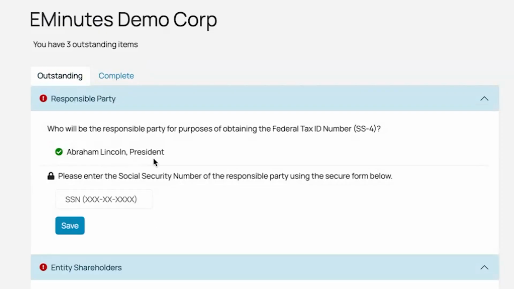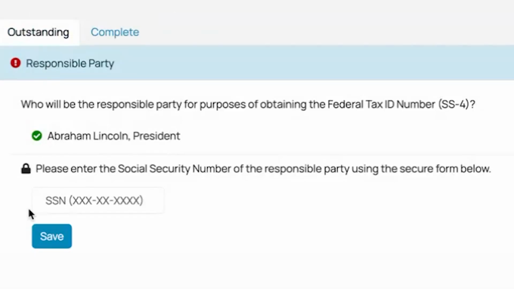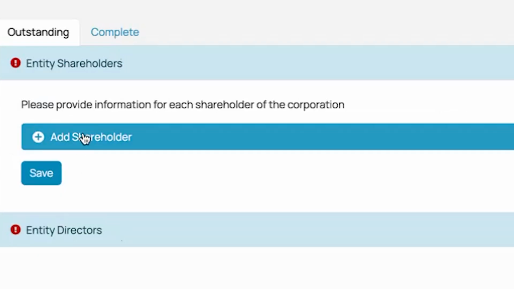So we have Abraham Lincoln as the president. He will be serving as a responsible party as it relates to getting the FEIN. And so we are going to enter his social here. And that will be transmitted now to the EMINUTES team.